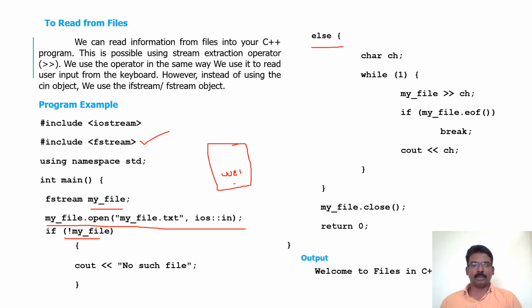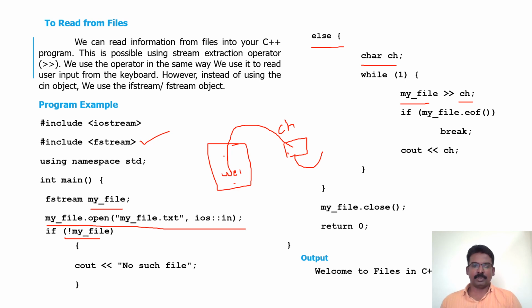If it is open, what I am actually doing is, now I have to display the content which is inside the file onto the screen, or transfer it to the screen. For that, I am creating a memory named ch. I have planned to take one character at a time and shift it to ch, and from ch I am displaying it as output. For that only these statements are written. So char ch creates the memory, and then this statement, myfile extraction into ch, transfers one character from this file to ch first.